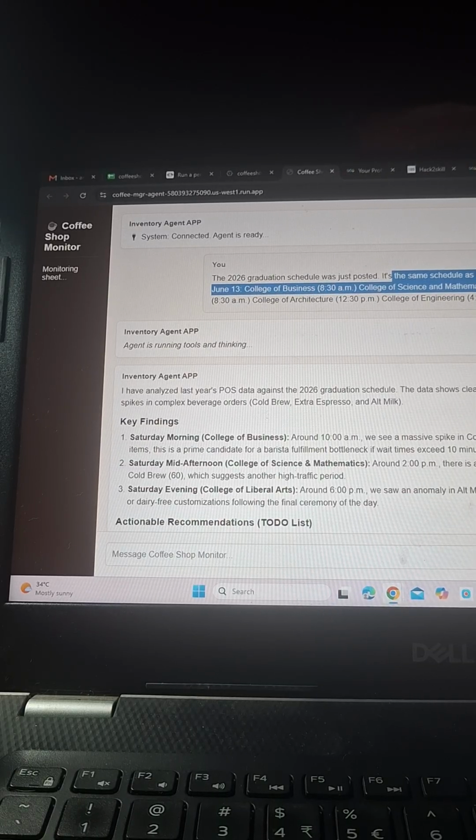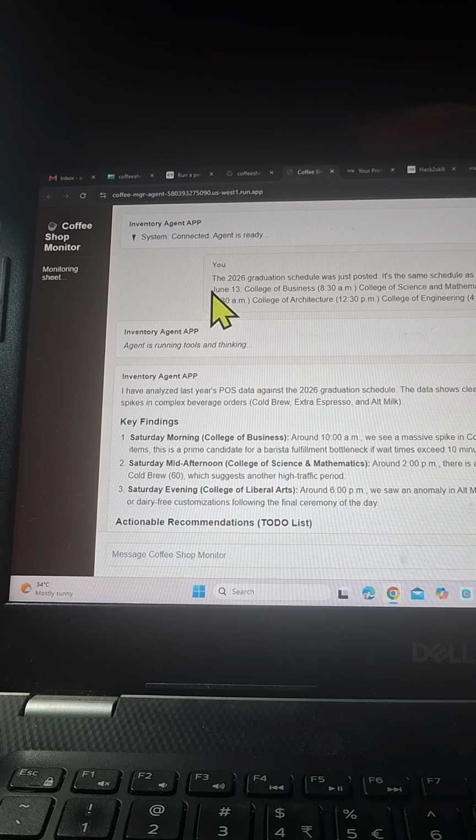So on the basis of an input spreadsheet which we have provided to the agent, I'm asking the agent to analyze that spreadsheet and give me the result for my specific query. Like I'm asking it, find it for Saturday, June 13th for this particular college at 8:30 am. Find it for College of Science and Mathematics at 12:30 p.m. and find it for College of Liberal Arts at 4:30 p.m. That is the evening on Sunday, June 14th. So specifically, if you see, there are two dates mentioned over here, June 13th and June 14th, and the College of Agriculture 8:30 am, College of Engineering 4:30 p.m. Okay, so I'm giving it the specific inputs, find and analyze the result for this one.